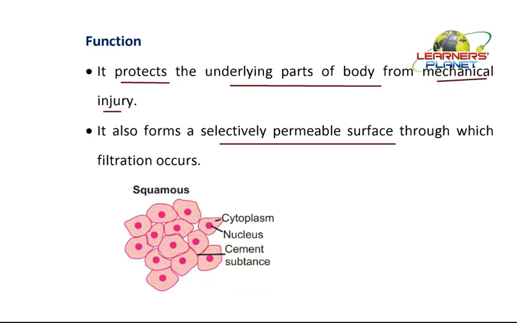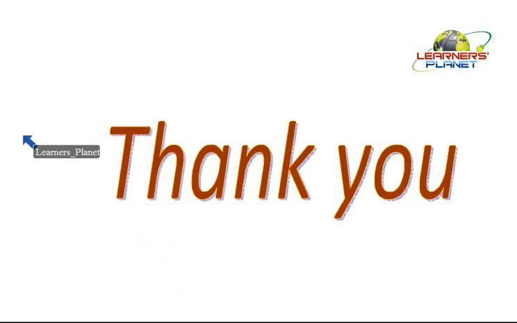So this is all about the squamous epithelial tissue. The other kinds, like cuboidal, ciliated, and glandular, we are going to continue in the next session. So thoroughly go through these particular tissues and you will come to know, with respect to function and structure, where these must be located. Further, we will continue in the next session.